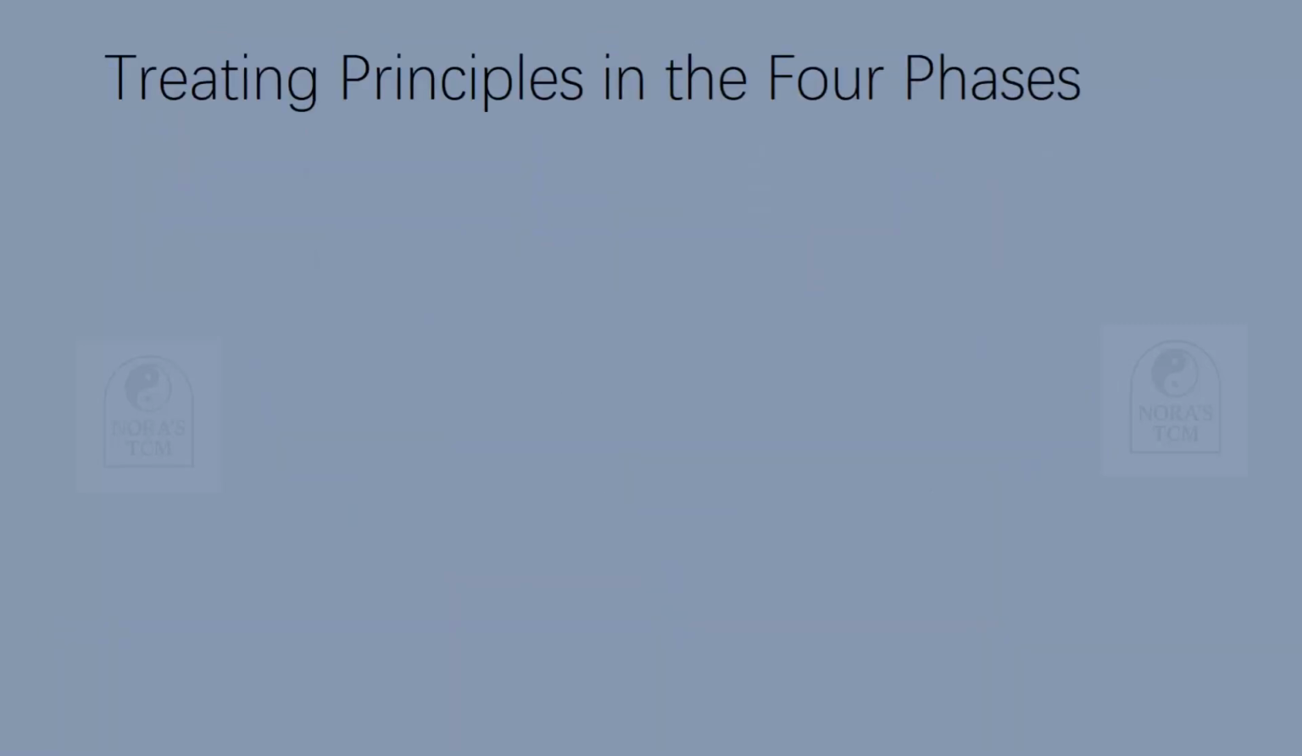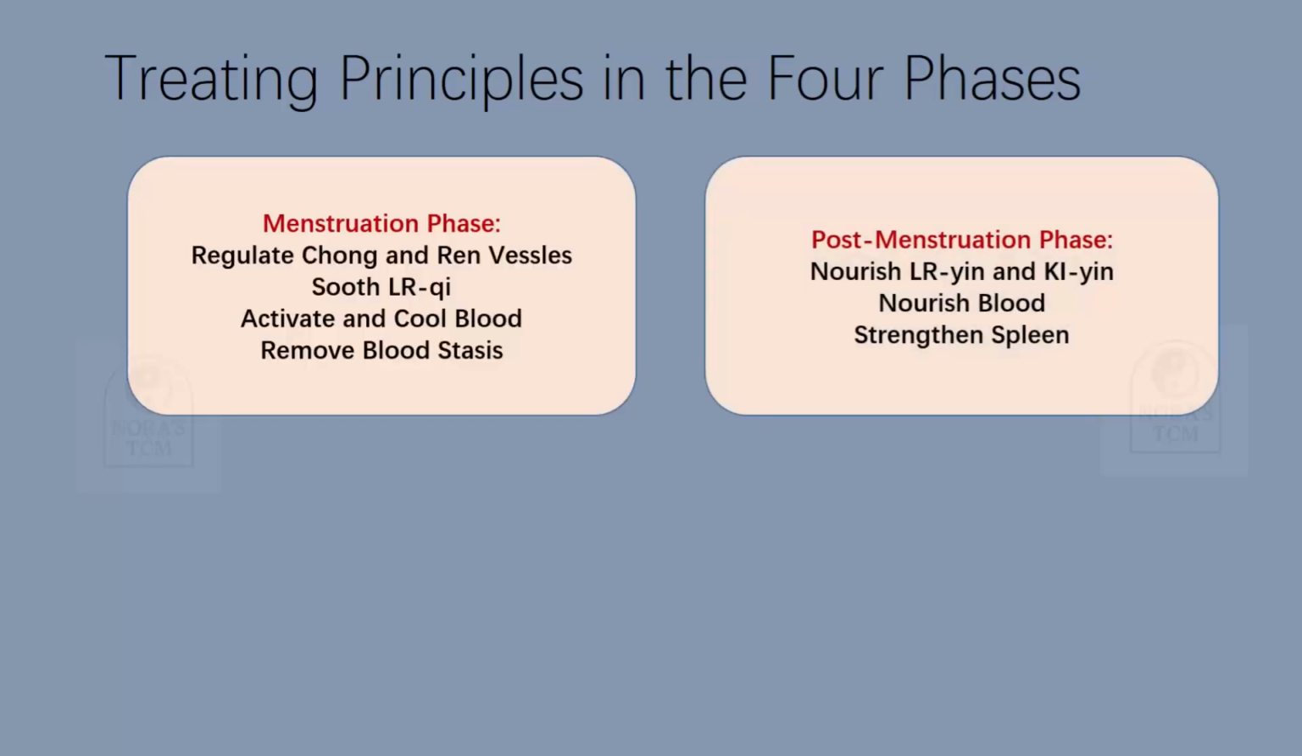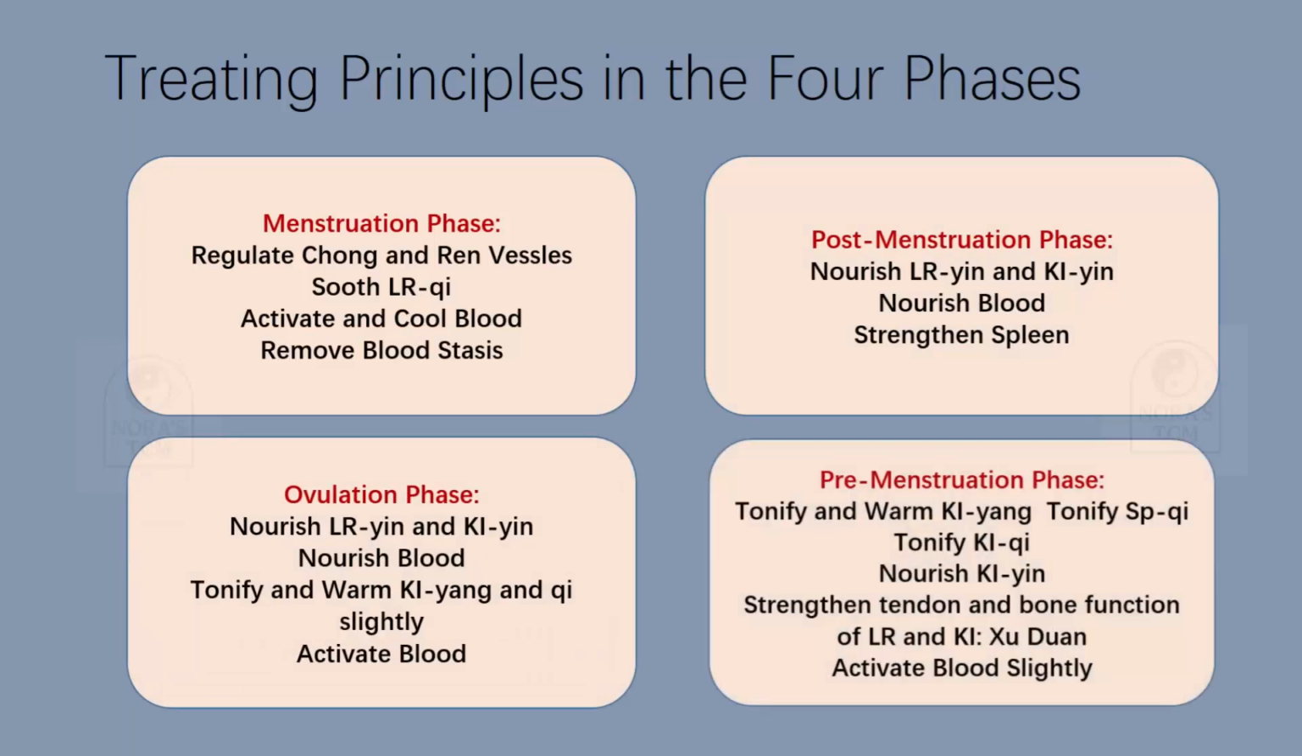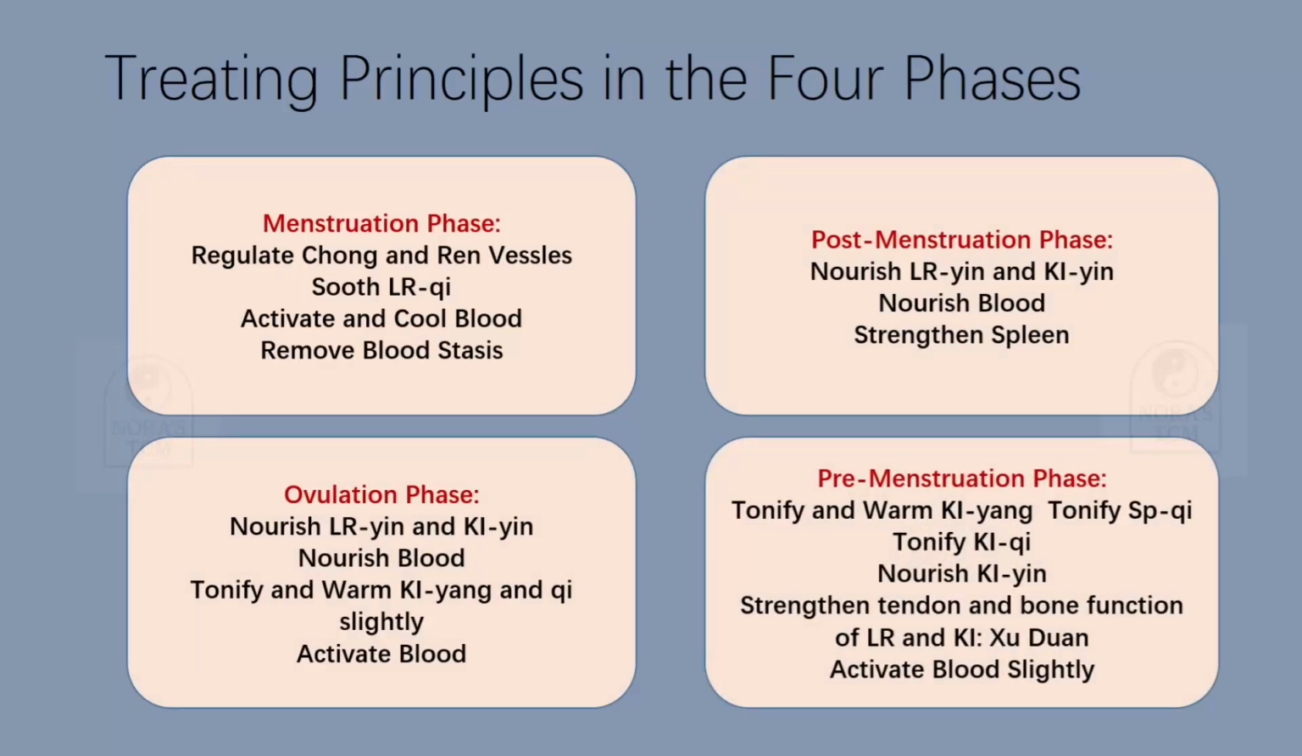Next, let's have a look at the treating principle in the 4 phases. First, menstruation phase. We have to regulate the 冲 and ren vessels, soothe the liver qi, activate and cool blood, remove blood stasis. Because we know during menstruation, many ladies suffer qi stagnation, breast distension, abdominal distending feeling or pain, and also other accompanying symptoms. So in this situation, qi stagnation is more, also corresponding with emotional change in this phase. So this is the feature of this phase.